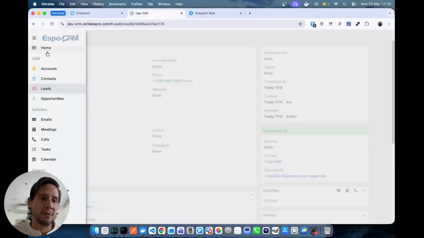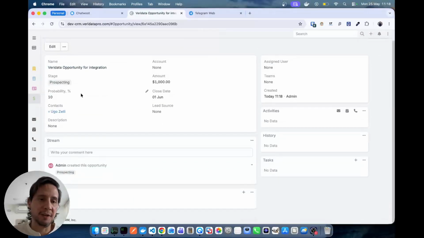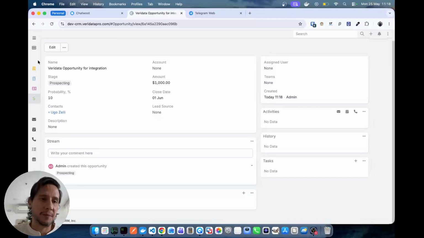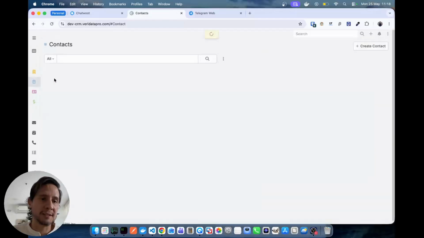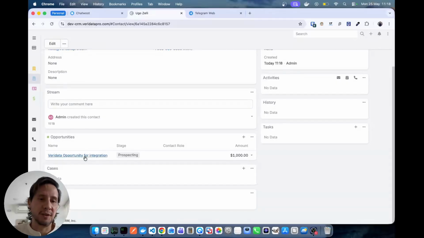So right now, if I go to my opportunities, you see that I have my opportunity here. And if I go to my contacts, you see that they are connected to each other.